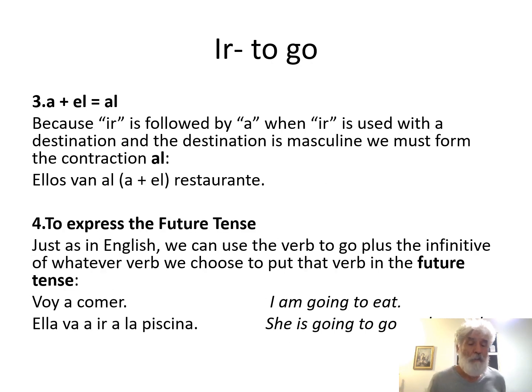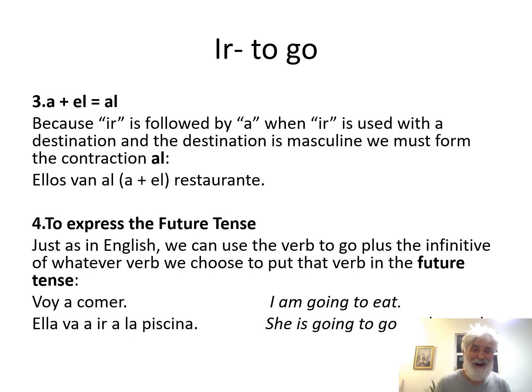So when you say you are planning to go to a place, a destination, and it's a masculine destination, you would say, I am going, yo voy. Then you have to use a. I told you you always use a after any conjugation of ir.